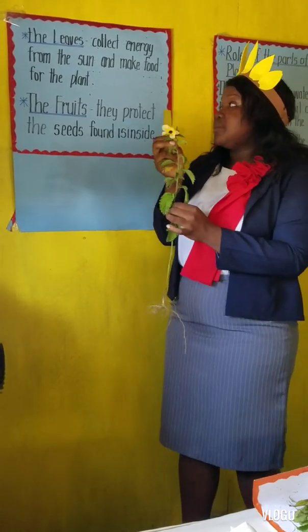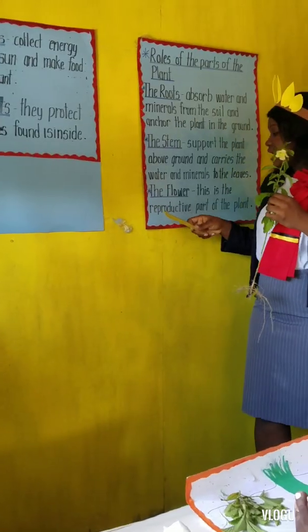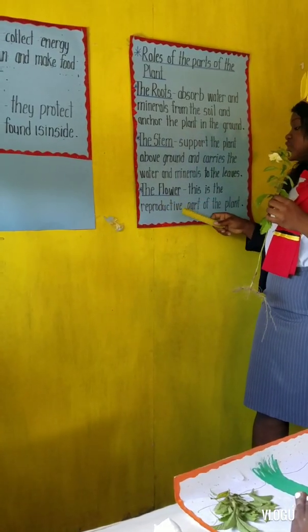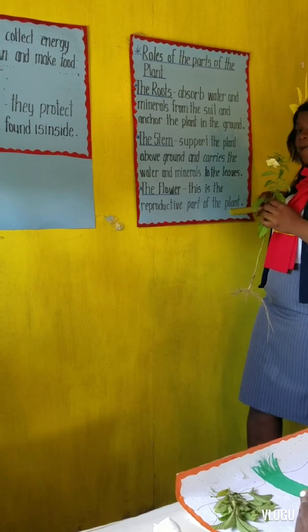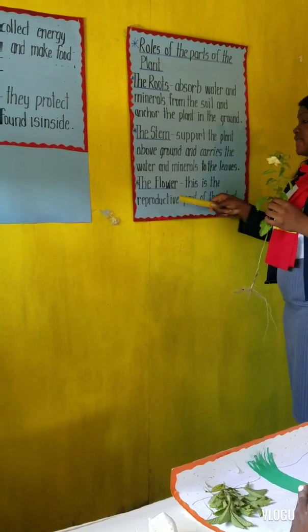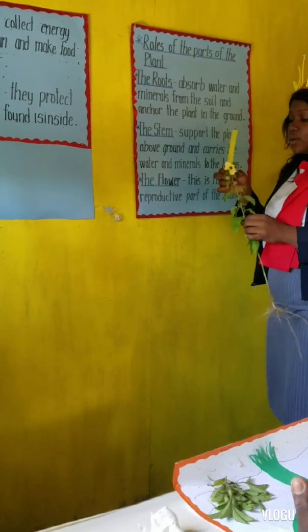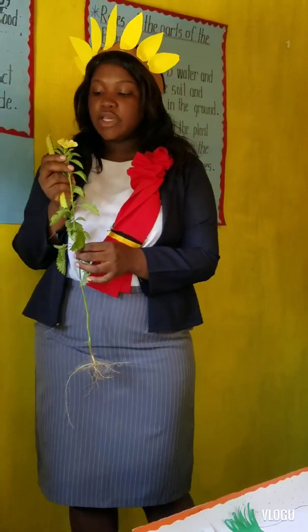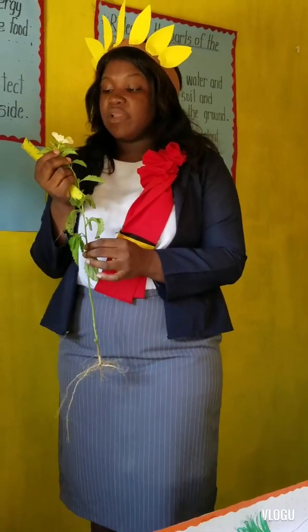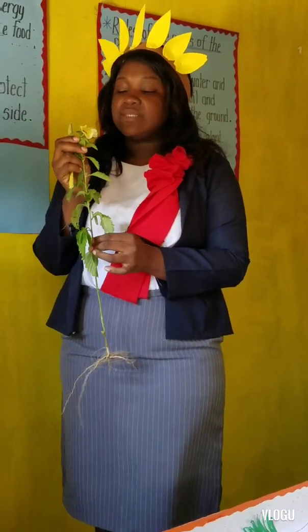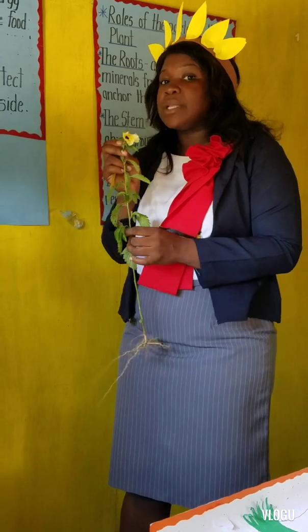Now let's read what it says about the flower. It says the flower is the reproductive part of the plant. Good. So the flower ensures that reproduction takes place. Inside of the flower is where we have the reproductive organs of the plant. So the flower is the reproductive part of the plant.